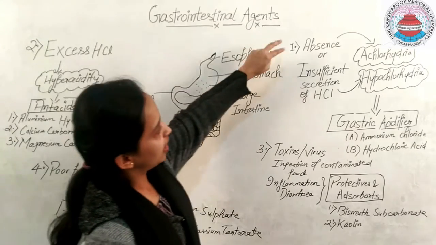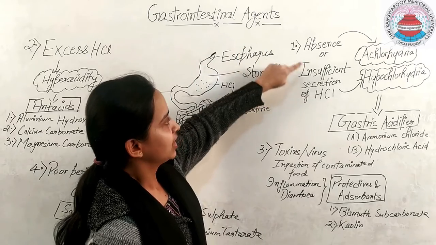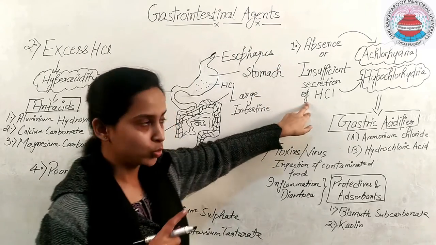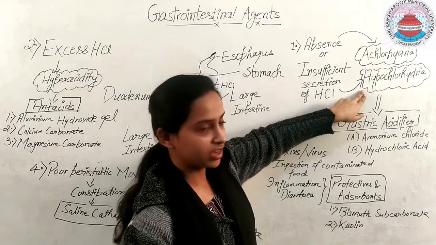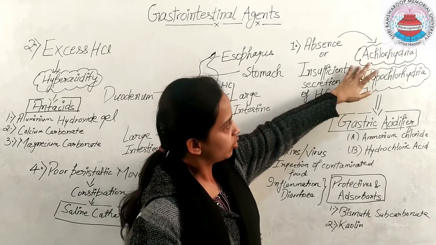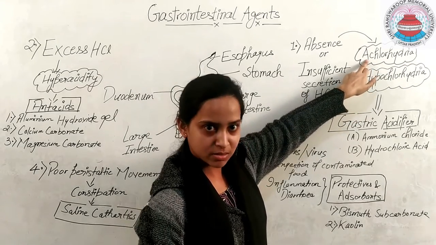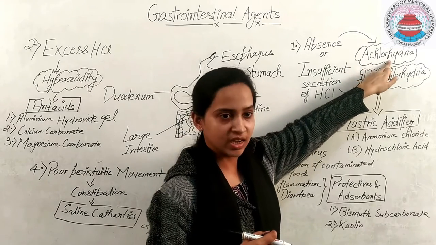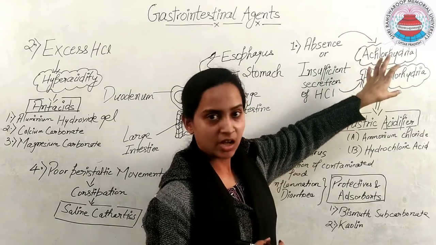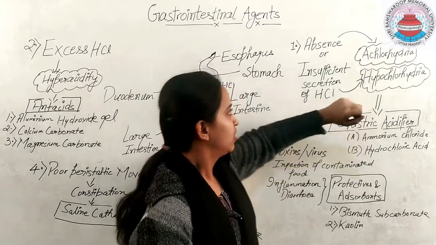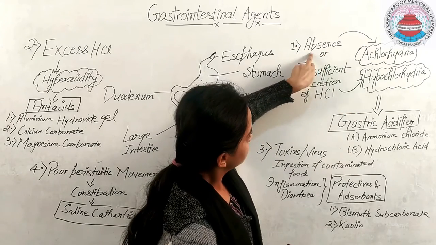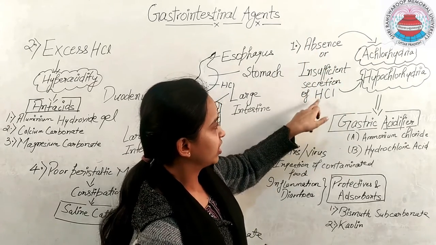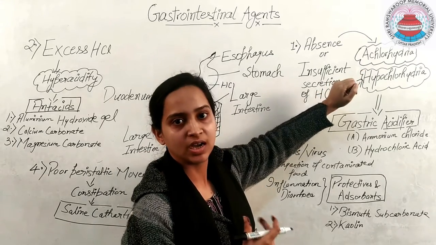Hence here I have written two definitions: absence or insufficient secretion of hydrochloric acid. There are two terms, achlorhydria and hypochlorhydria. Achlorhydria means, whenever there is 'A', it means absence of something, and chlor means chlorine and hydria means hydrogen. That means absence of hydrochloric acid. So here I have written absence. From absence, you will understand that absence of hydrochloric acid is known as achlorhydria.